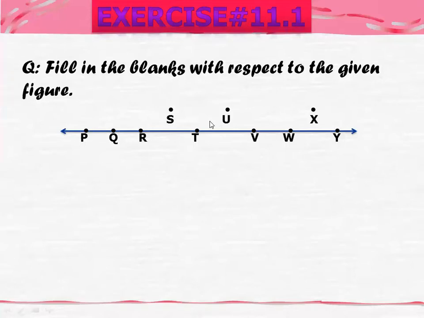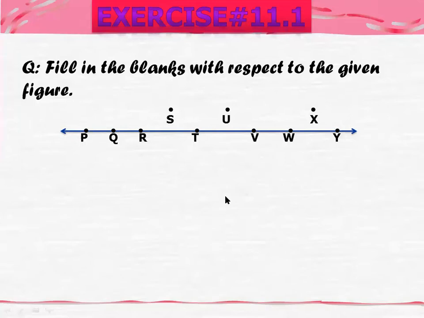So as you can see here, these are the points that lie on one line, and these are the points that do not lie on one line. You have to fill in the blanks with respect to the given question, with respect to the figure.